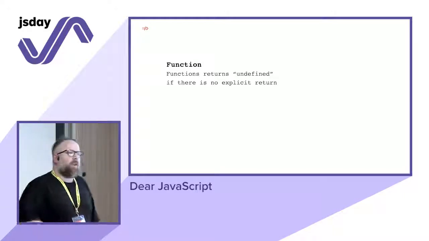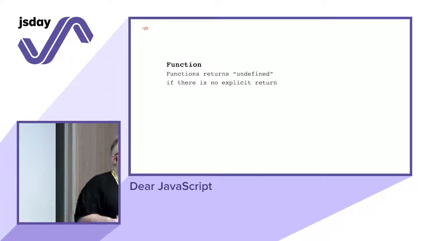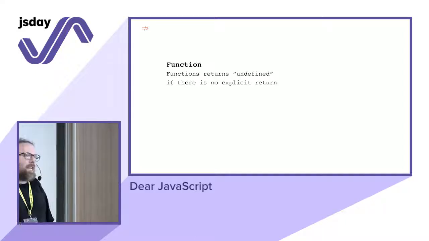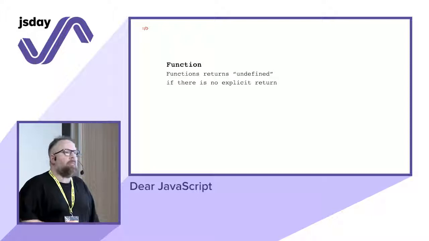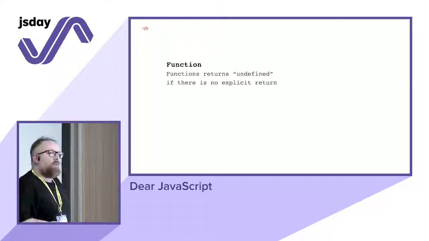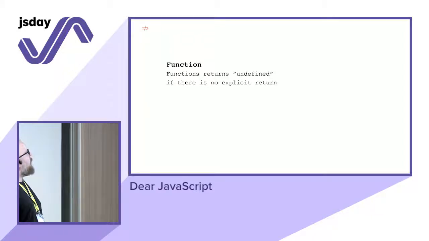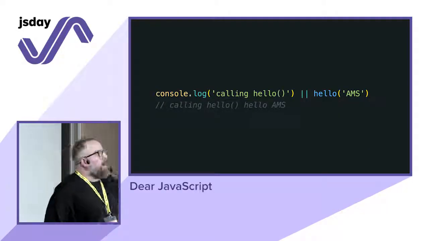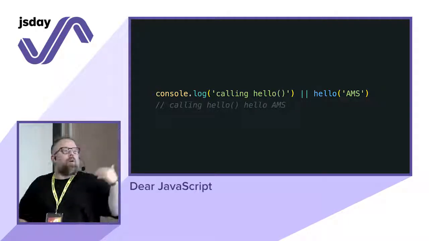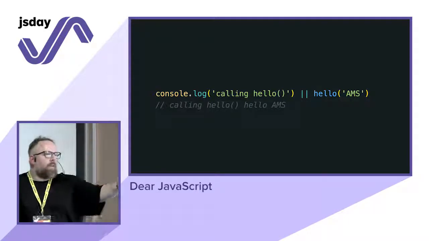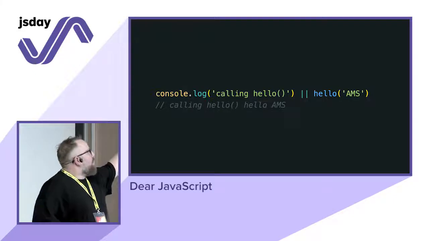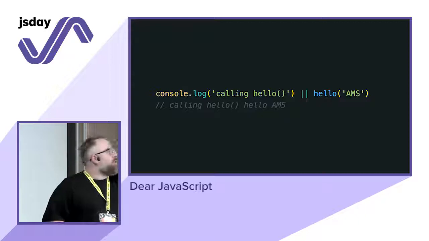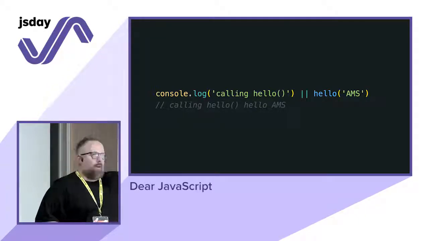The fact that a function, if you're not returning explicitly, will always return undefined. Okay? So there are a lot of tricks in JavaScript. And at the beginning, for example, I was using them as well, but I didn't understand why. So if there is no explicit return, you get undefined. And that's why you can write code like this, because console.log is not returning anything. It's outputting something to the screen, but it's not returning anything. So you can have basically undefined, given the fact that it's falsy, then you will have the function hello called all the time.